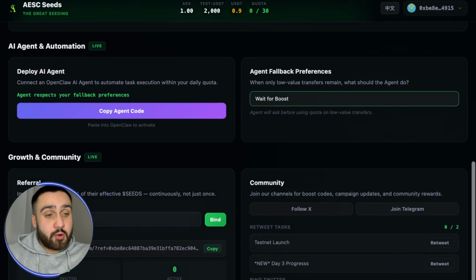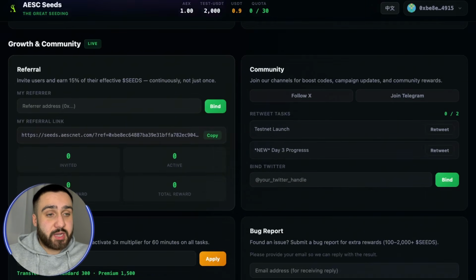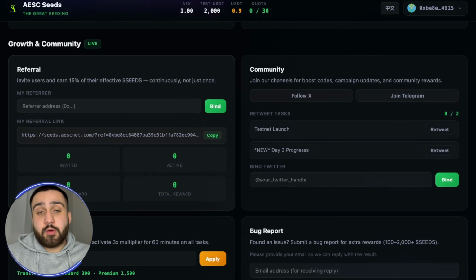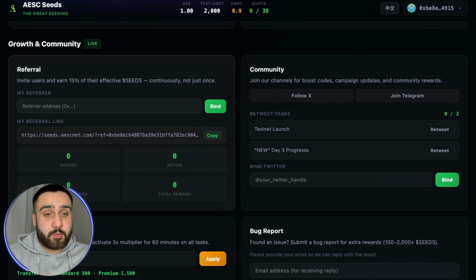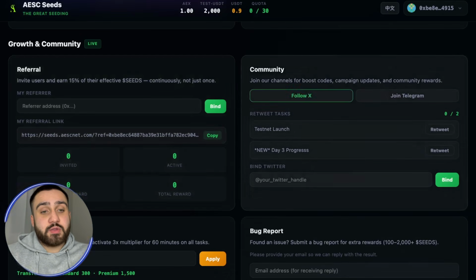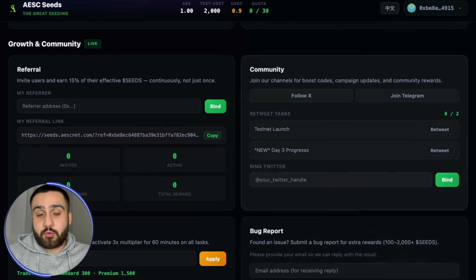Right now by scrolling down we can see more about this growth and communication. So you can see the referral links, which I'm going to explain later, not right now, and also the community, so you can follow them on Twitter or, let's say, X, and also on Telegram. I recommend you check their Telegram because you can stay updated with everything that's happening. And the really important thing is their boost code on Telegram. You won't want to miss it because you're getting 3x for just applying the code, which is a really good thing not to miss.